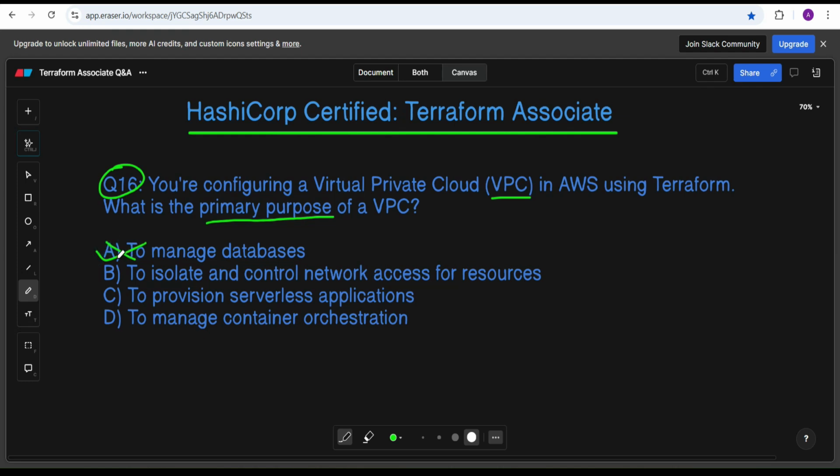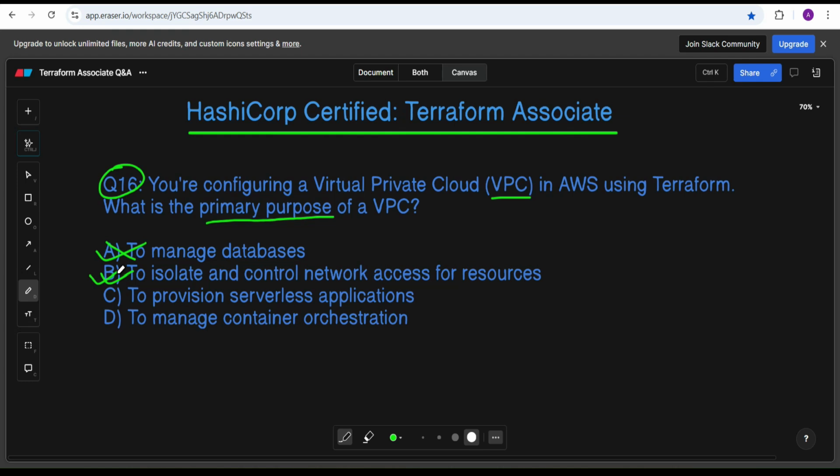So this is wrong. Why? Because VPC can host database, okay, but the primary purpose of the VPC is network isolation, not the database management. The next option is to isolate and control network access for resources. This is true. Why? The primary purpose of VPC is to provide an isolated network within a cloud environment.